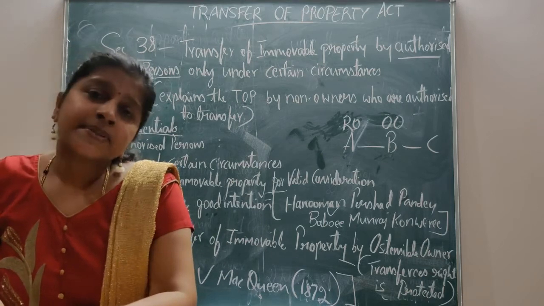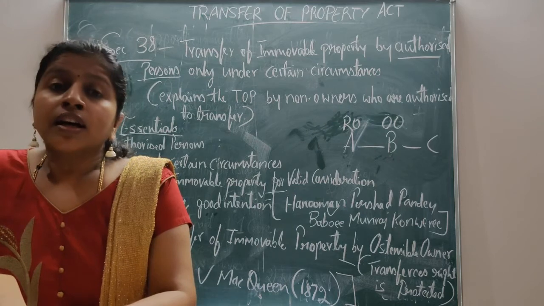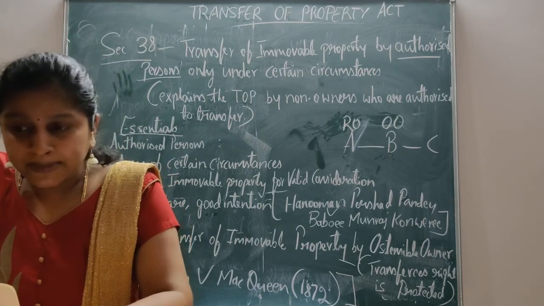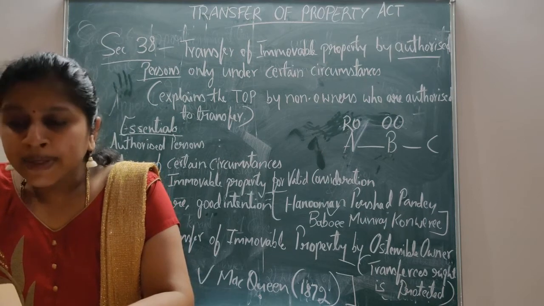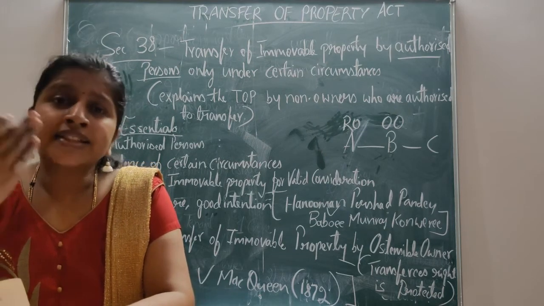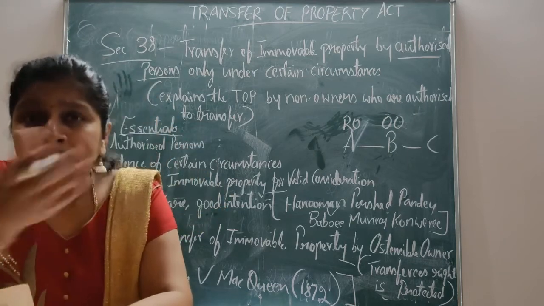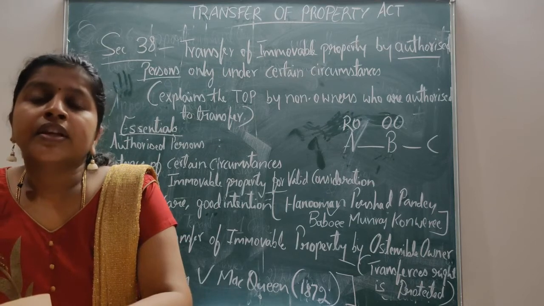And what is express consent and implied consent? Consent is said to be express if it is given in clear and specific words, authorizing the ostensible owner to make the transfer. It's called an express consent.